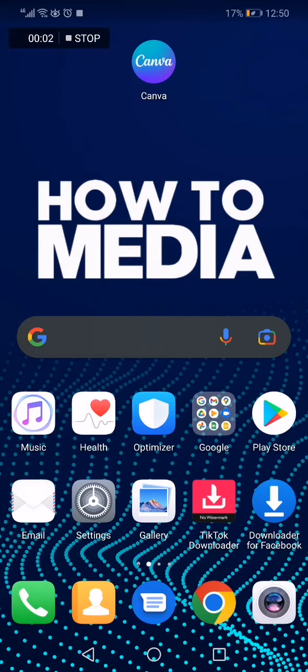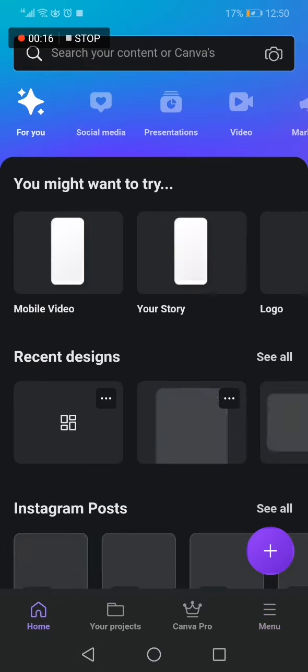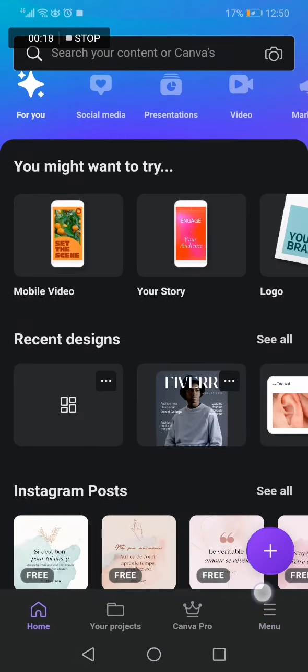How to update your Canva to Canva Pro for more professional designs. Hello guys, in today's video I'm going to show you how to update your Canva and start making more professional templates and designs. So first thing, go to the home page of Canva and then go down below, click on